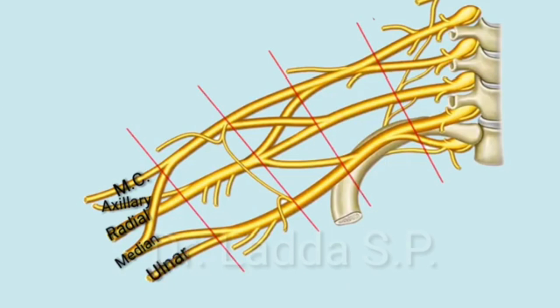For this also there is one word, MARMU. M-A-R-M-U. M stands for musculocutaneous, A stands for axillary, R stands for radial, then again M for your median nerve, and lastly U for your ulnar nerve.